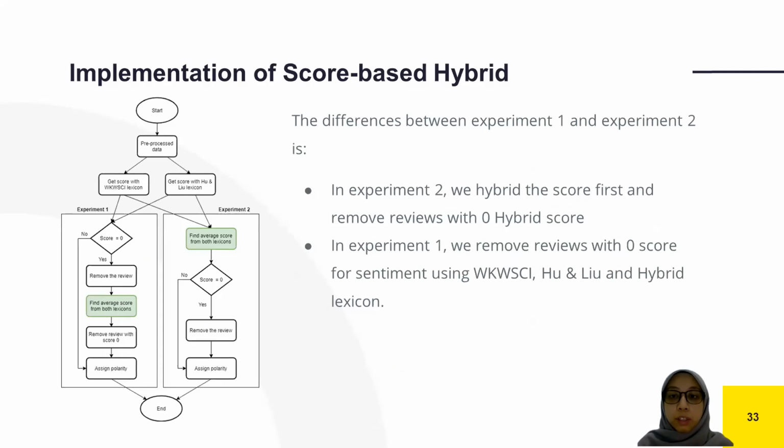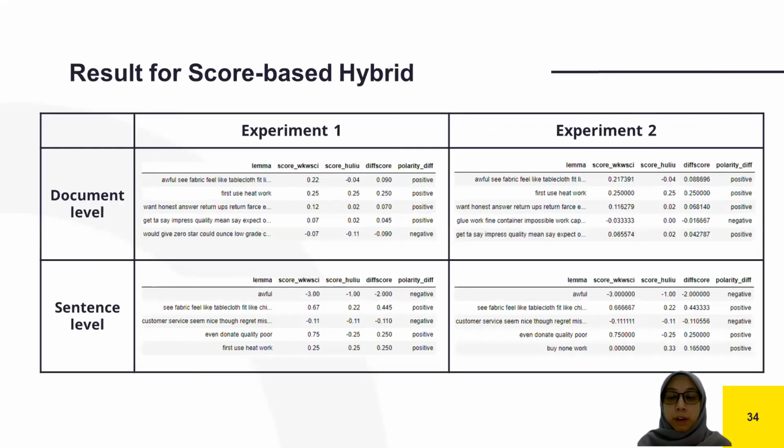Next, we have score-based hybrid. Basically, score-based hybrid is finding the average of the score between both general purpose lexicons. The difference between experiment 1 and experiment 2 is that in experiment 2, we hybrid the score first and remove reviews with 0 hybrid score, while in experiment 1, we remove reviews with score 0 for sentiment using WKWSCI, Hu and Liu, and hybrid. And this is the result for score-based hybrid for experiment 1 and experiment 2.